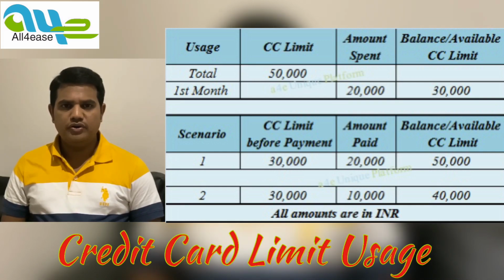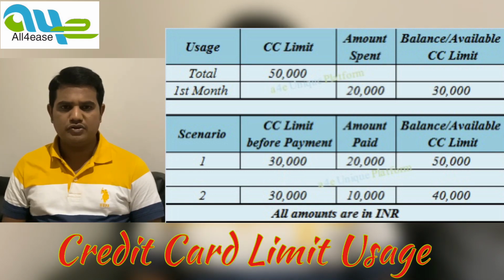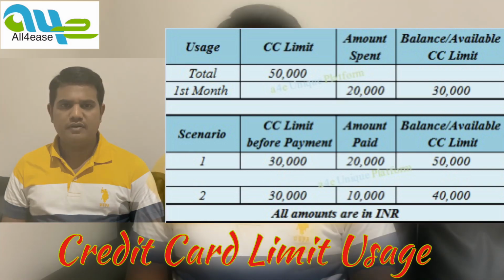There are two scenarios in paying it back. First scenario, you are paying the total billed amount of 20,000 rupees. So your credit card limit will increase to 50,000 rupees. Second scenario, you are paying only 10,000 out of 20,000 billed. So your credit card limit will increase to 40,000 only. Till you pay the balance amount of 10,000, you will not get your full credit limit of 50,000 rupees. This is how the credit card limit works.